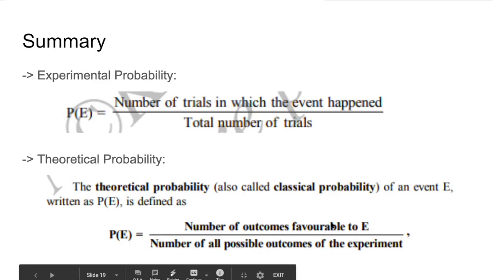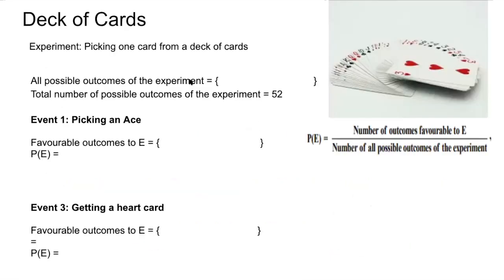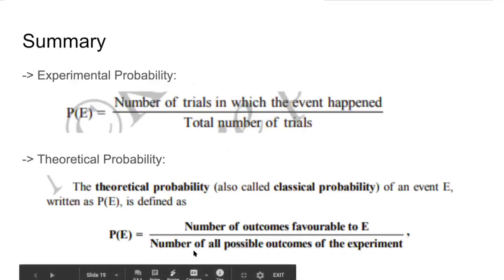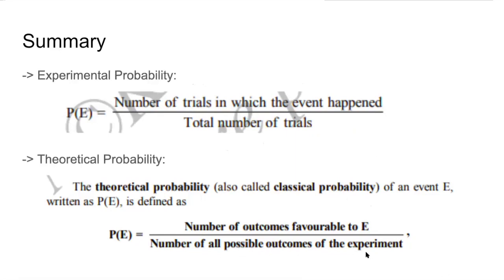How do we find the favorable outcomes? We draw the bracket, and from the bracket of all possible outcomes we pick one by one and see whether it matches with the event. If it does match, then we put it in the bracket. And then finally, the number of elements in this bracket will be equal to the favorable outcomes. So that will be number of favorable outcomes divided by all possible outcomes of the experiment.